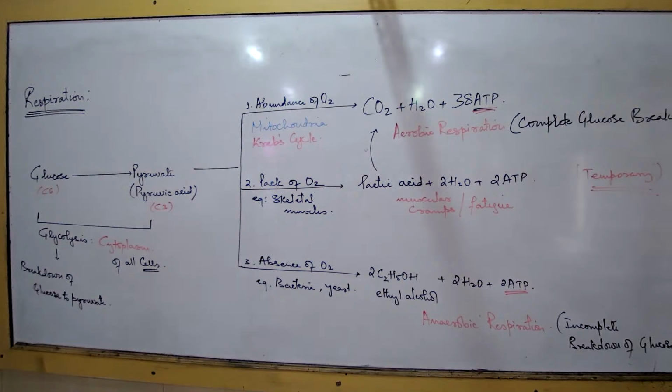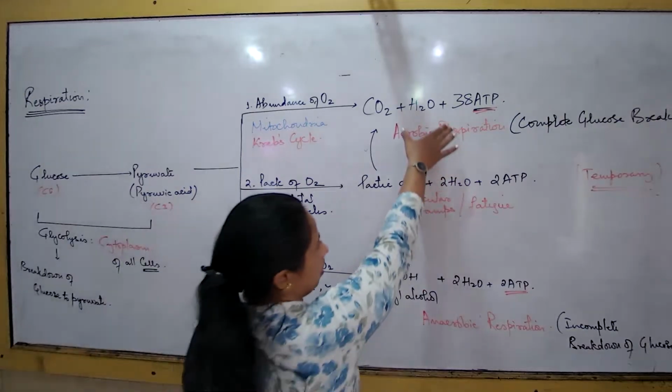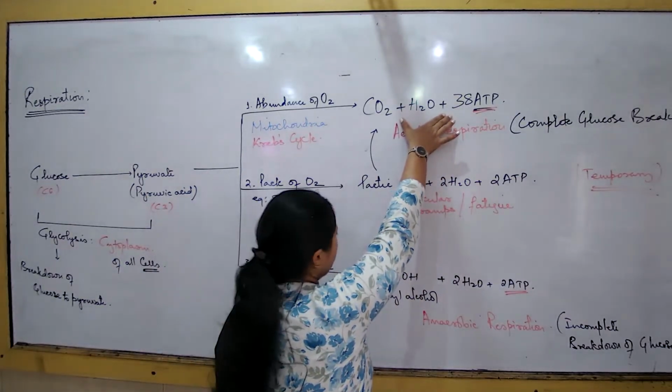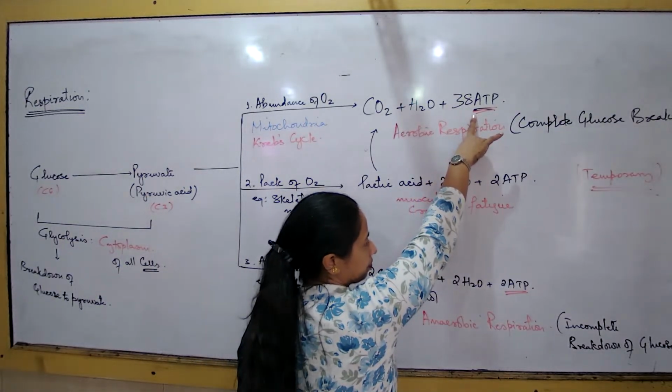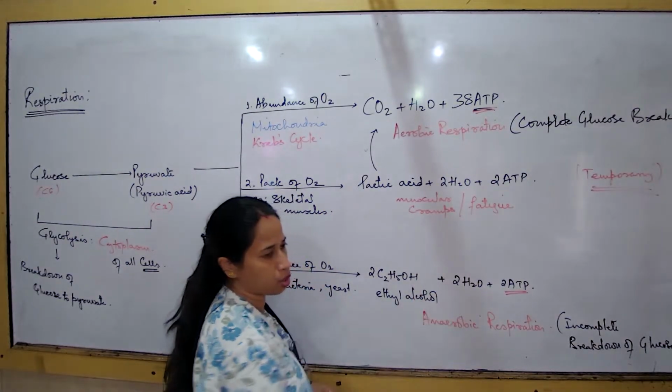Second point, write about the products. What are the products you get to see for aerobic? Carbon dioxide, water for aerobic. You have to write all the products. Carbon dioxide, water and 38 ATP. For anaerobic: ethyl alcohol, water and 2 ATP.